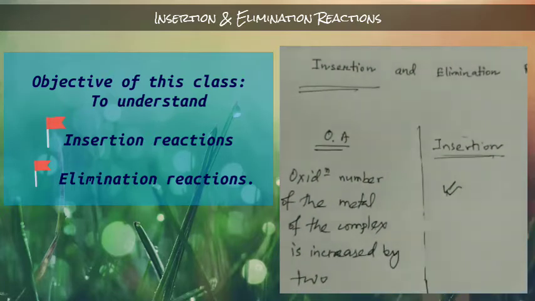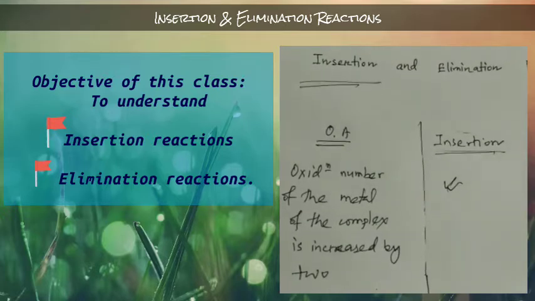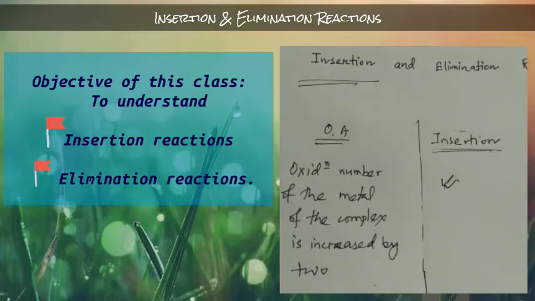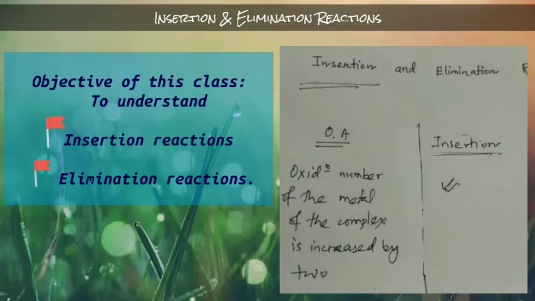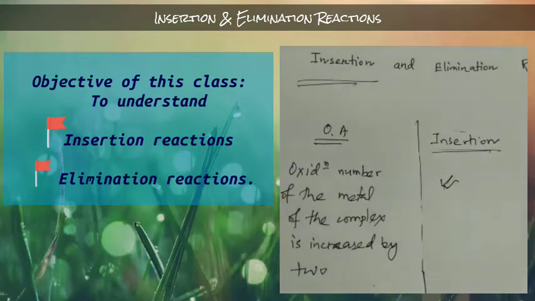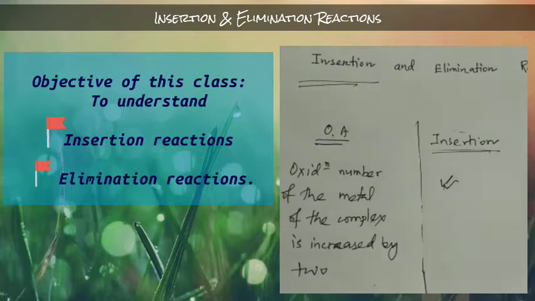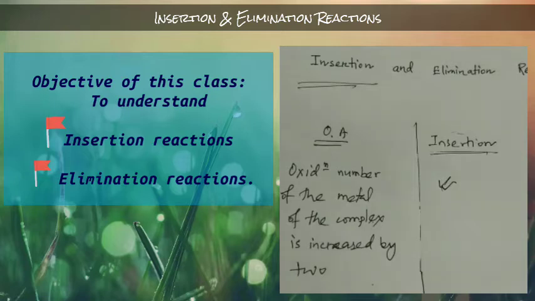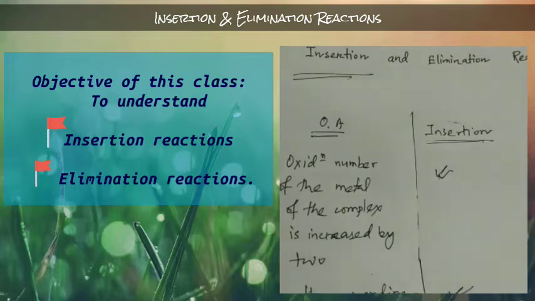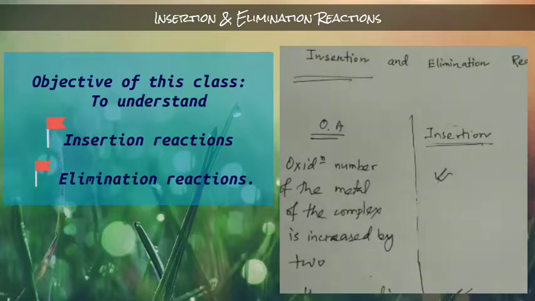In organometallic chemistry, insertion reactions are exhibited by organometallic complexes, and they are very important because they occur in many catalytic cycles, like carbonylation, that means the insertion of carbon monoxide into a metal carbon bond.